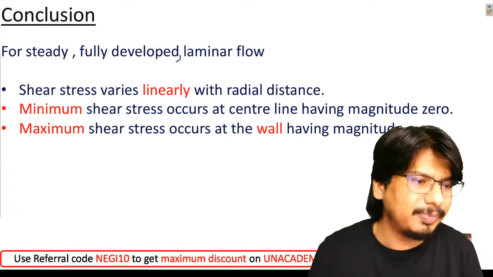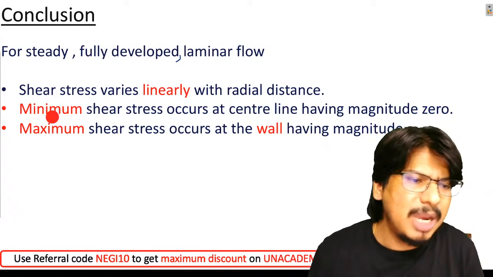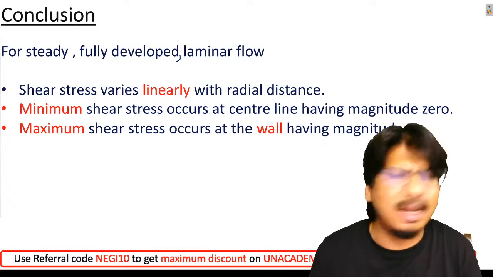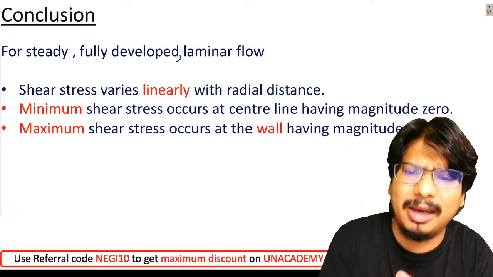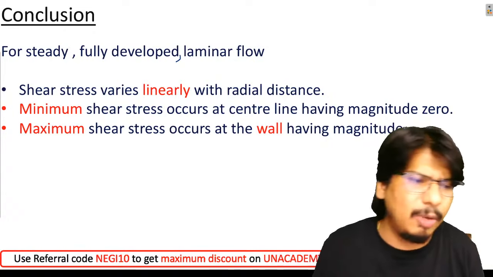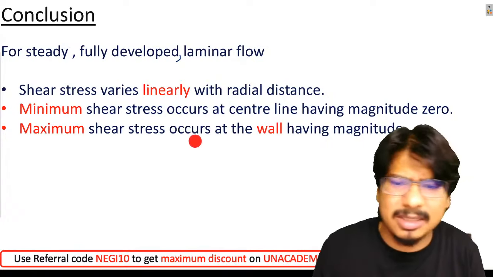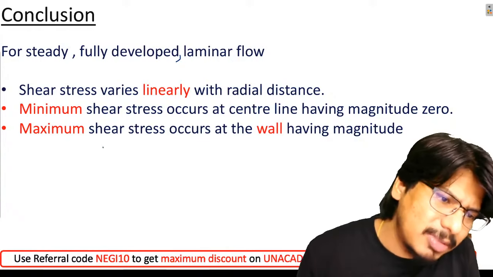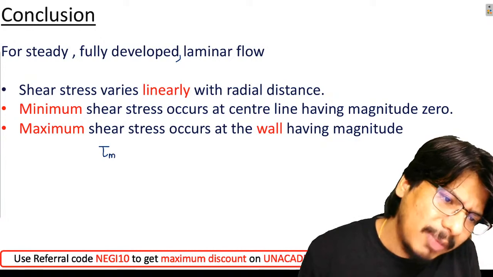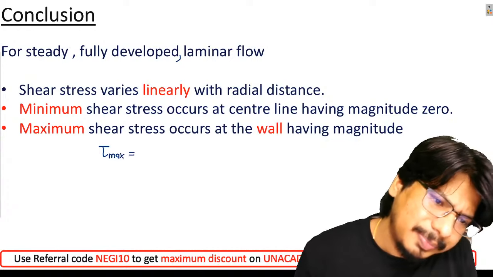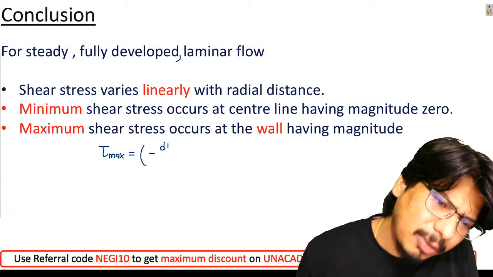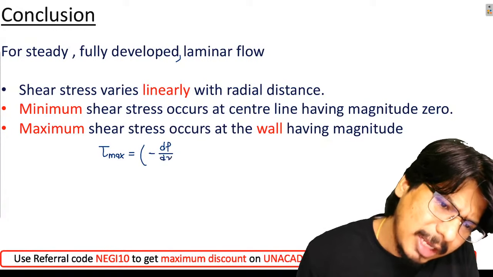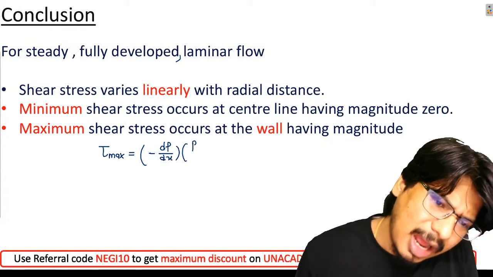Second point is what, minimum shear stress occurs at the center line. Of course you know minimum shear stress will be occurring at the center line having magnitude 0, and the maximum shear stress occurs at the wall having magnitude, what will be the magnitude of maximum shear stress beta, tau maximum will be equal to what, चलो dp by dx के फॉर्म में लिख देता हूं, dp by dx capital R by 2.